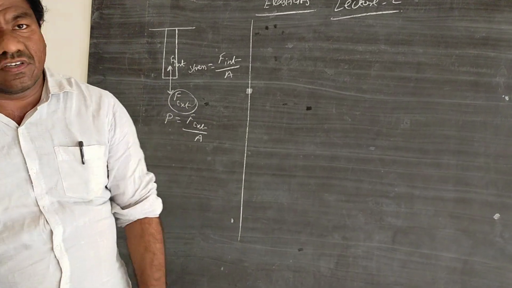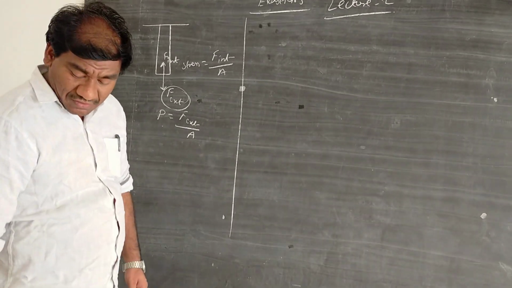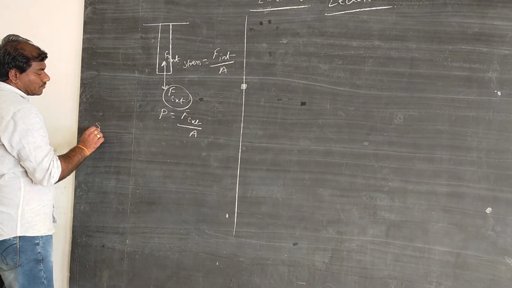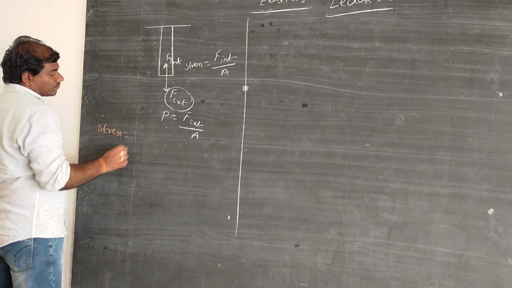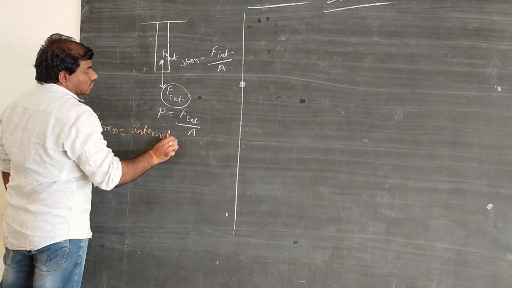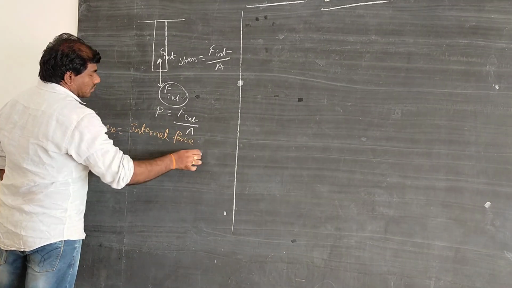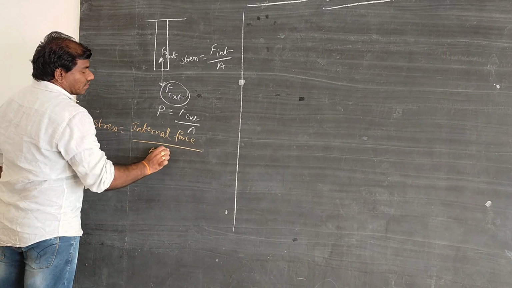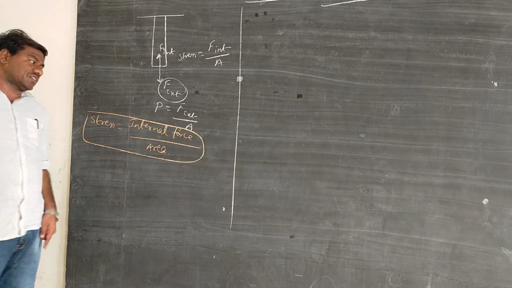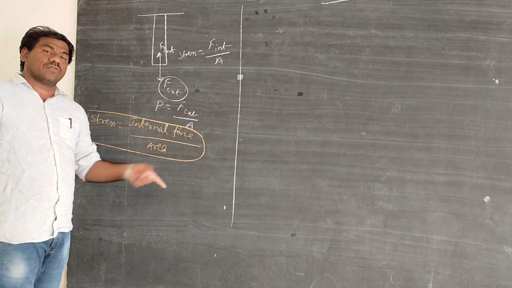And what is the definition we can use now? So finally we can say stress is equal to internal force by area. Okay, this is what stress is equal to, and pressure is equal to external force by area.